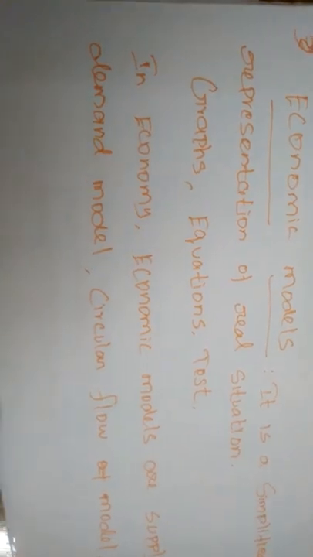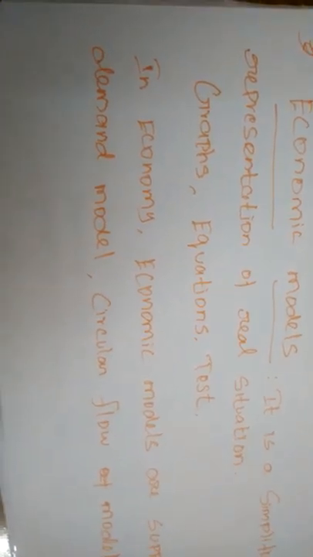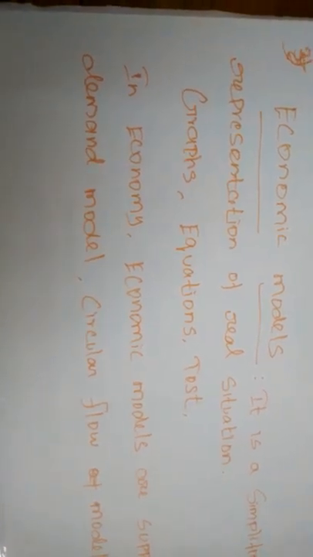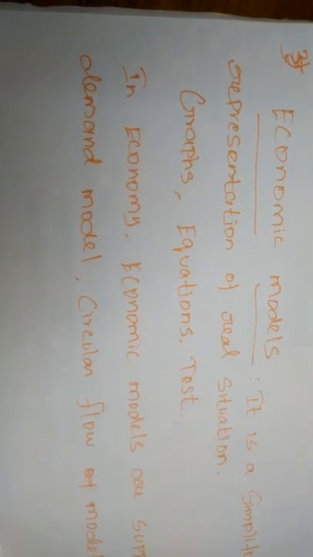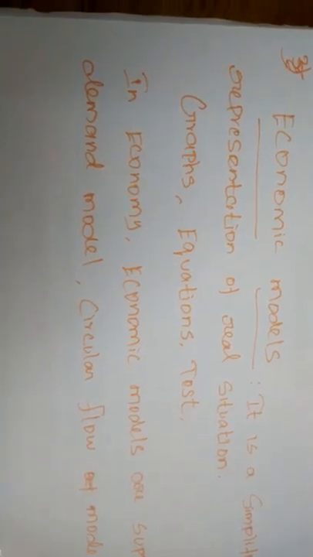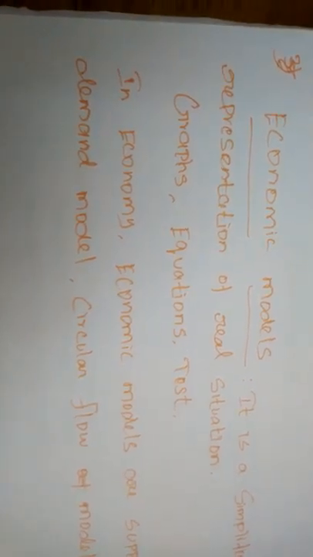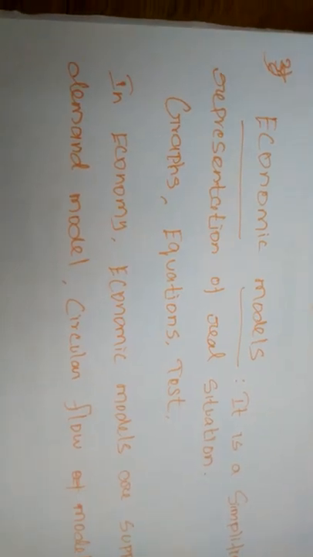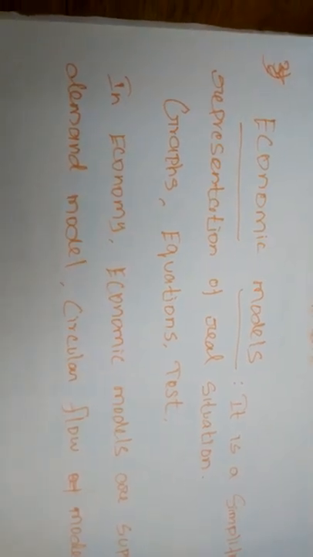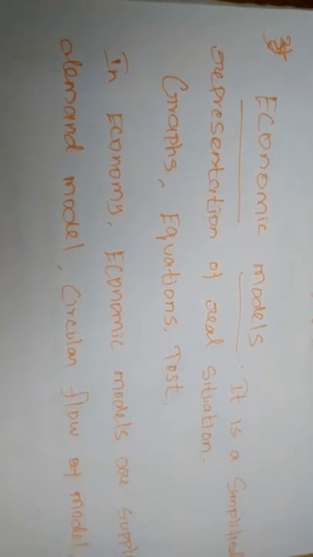Not only that, the firms earn income by hiring the factors of production: land, labor, capital, and organization. Simply, we can consider the household sector only. The firm sector sells the entire output to the household.